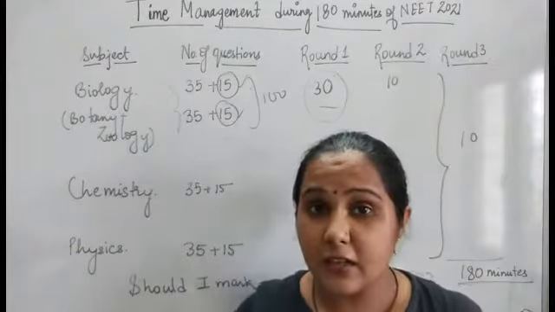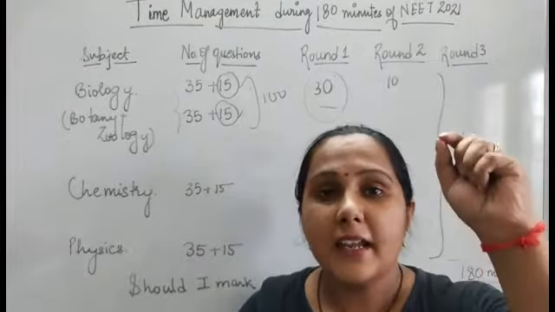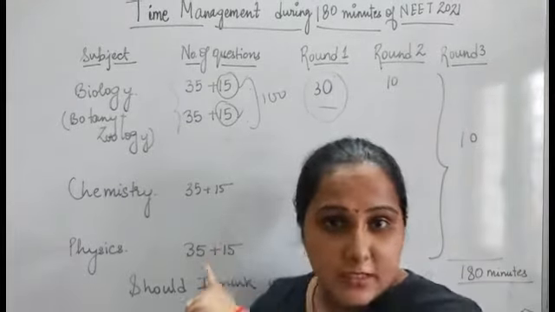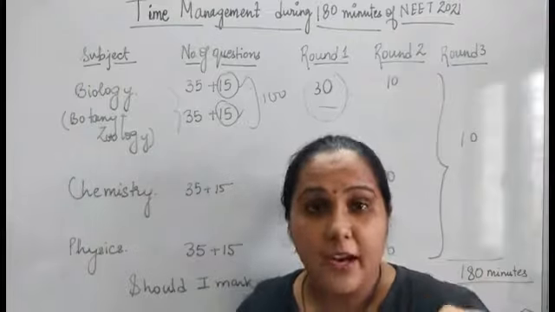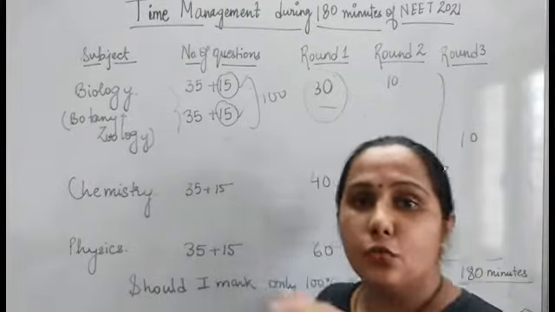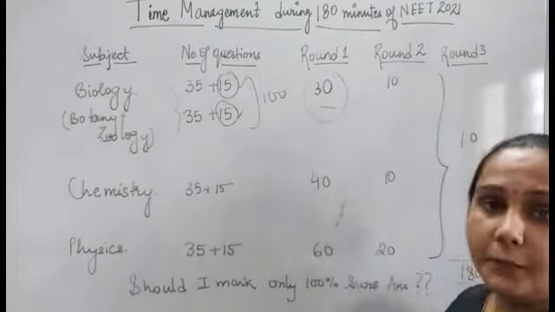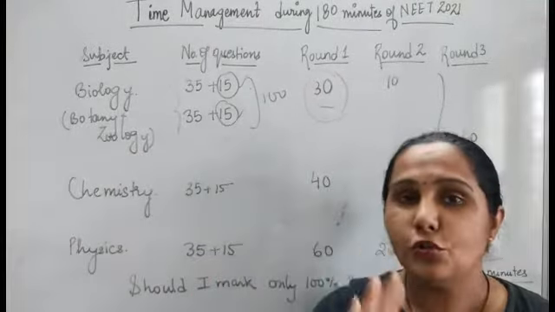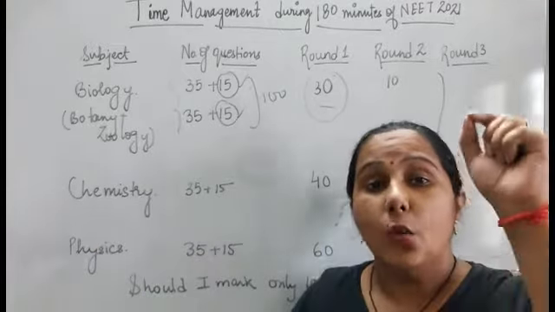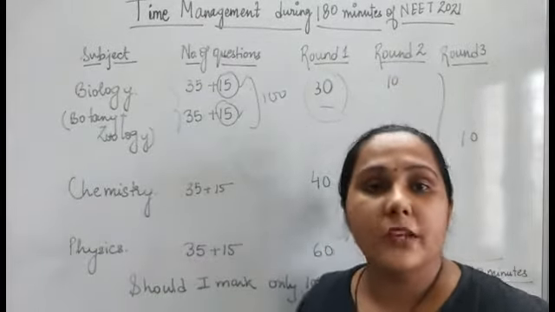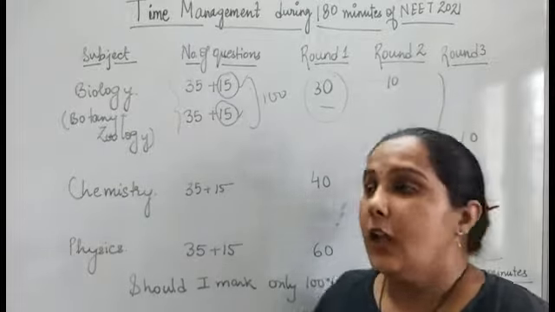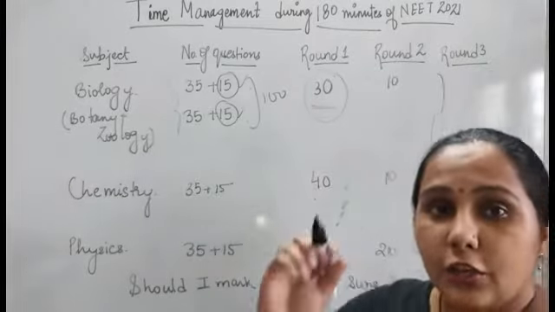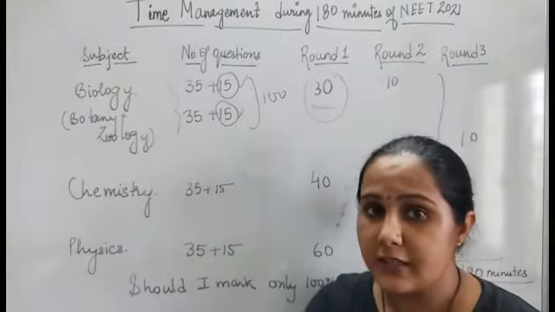I know it sounds like a humongous task and really difficult, but it is possible because I have made my students practice this. Today, right now, my students are able to go through 100 questions in 30 minutes. You don't have to solve every question in 30 minutes, but at least you have to mark the questions in which you are 100% sure that you will attempt them. In this first round of 30 minutes for biology, you have to mark the questions in which you are 100% sure.